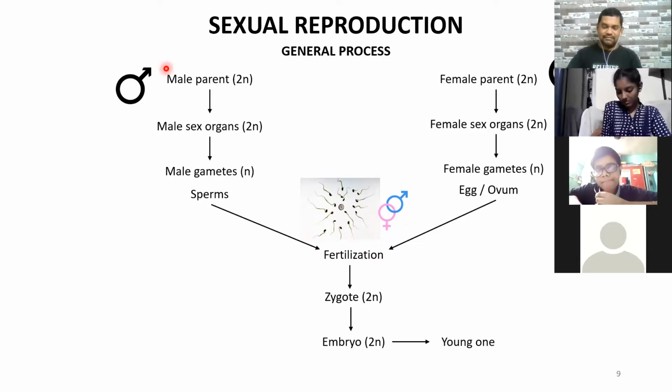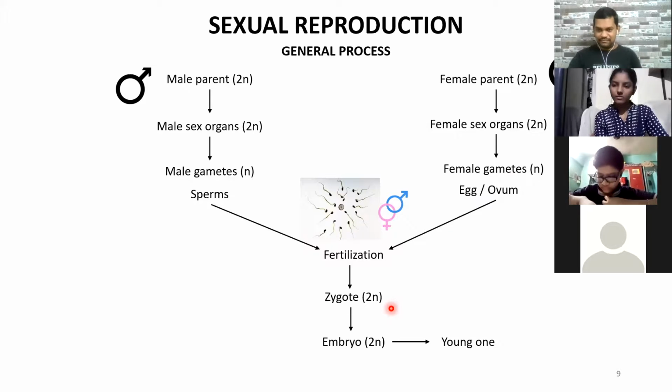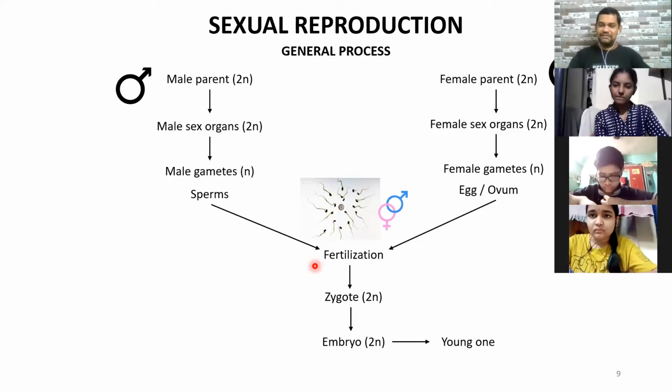Okay, understood the general process of sexual reproduction properly? Yes, sir. Okay, because generally I have seen among the students that the terms get mixed up, as what Sundar also answered. When asked what the process is, he first said zygote. It happens because it is not explained very clearly.